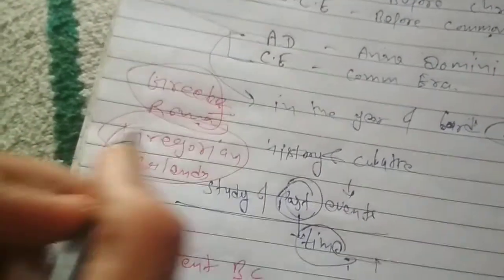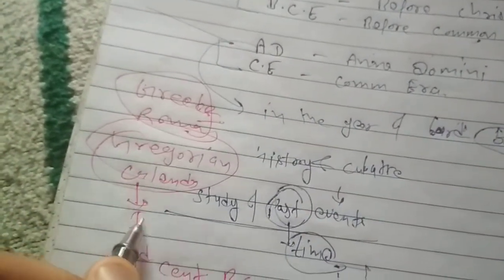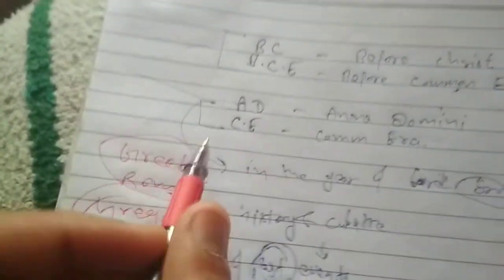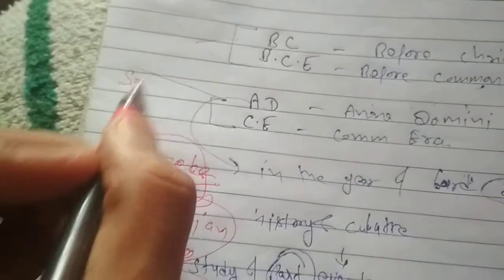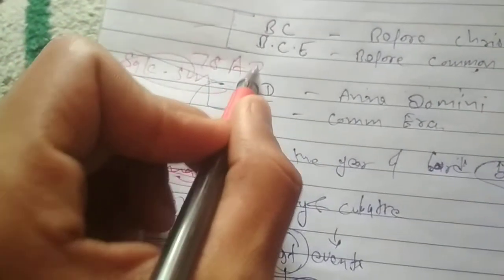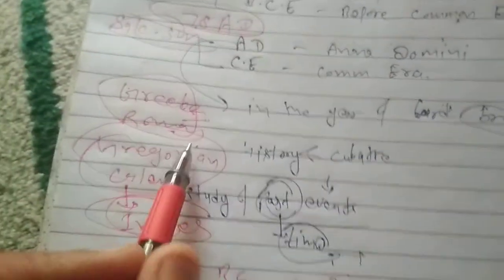So now today it is an international calendar. We all use this, but the Indian national calendar is Shaka Samvat. It started in 78 AD. Okay, so let's discuss AD.